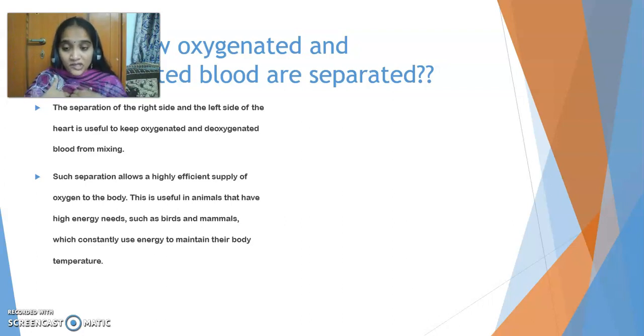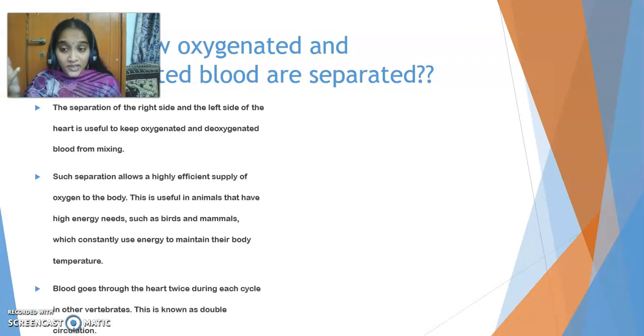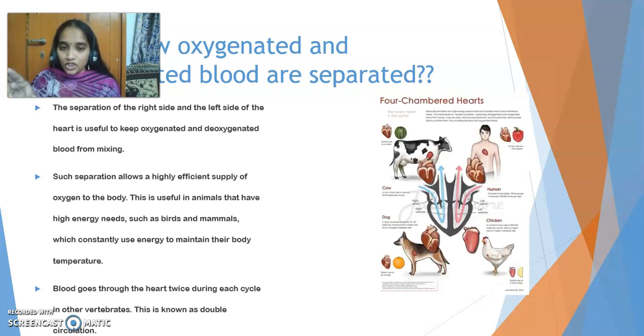And we mammals and birds are endothermic animals, so we maintain our own body temperature. For that purpose, we need energy. As our energy requirements are more in order to maintain the body temperature, that's why there should be clear separation of oxygenated blood from deoxygenated blood. This happens in the case of birds and mammals, and the blood goes twice through the heart in one cycle. That's why it is called double circulation.